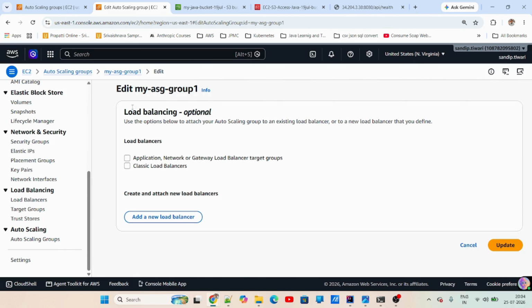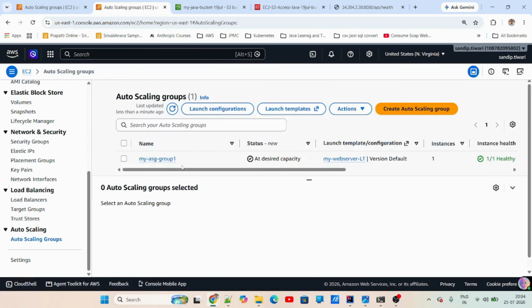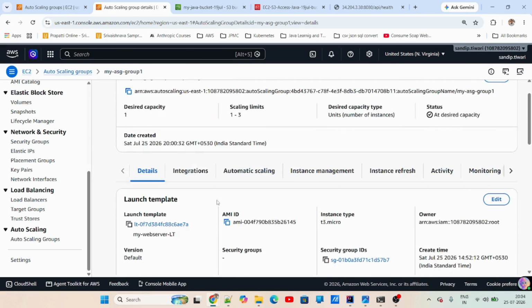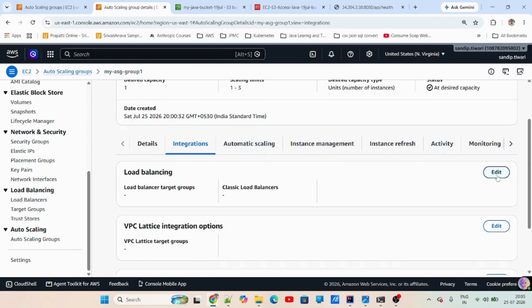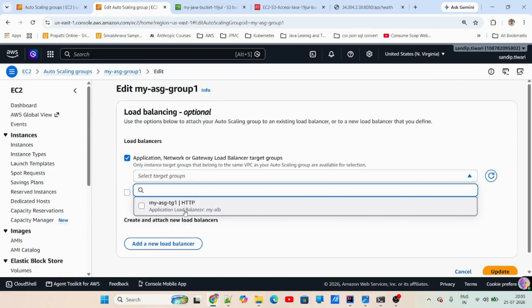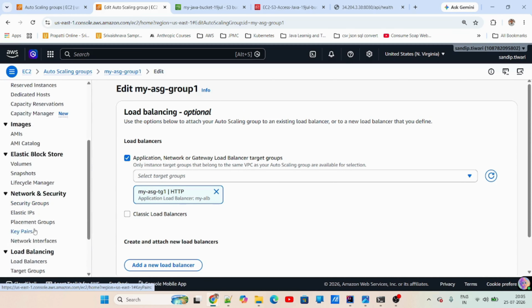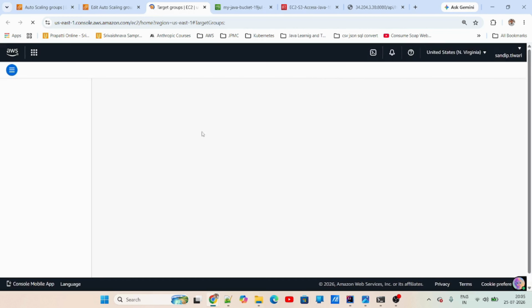So here it is going to ask. I'll just come again in the auto scaling group. If I click on this option in the integrations, here you can see load balancing. Now here I'll choose the application load balancer, and this is my target group. If you remember, this is my target group. I'll just open this target group here. That it is.